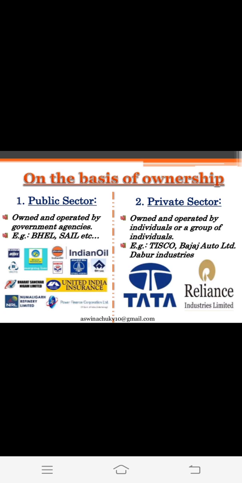Then we come to private sector, owned and operated by individuals or a group of individuals. Okay, in private sector, industries are run by an individual or a group of individuals. For example, we can say Tisco, Bajaj Auto Limited, Dabur Industries, Tata, Reliance Industries Limited. These come in private sector.